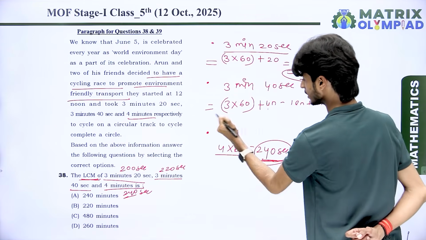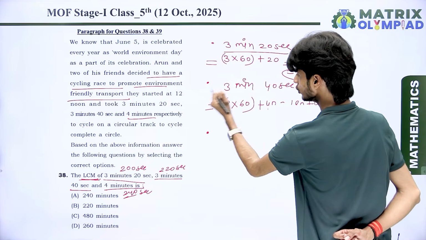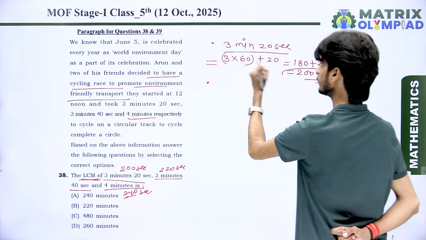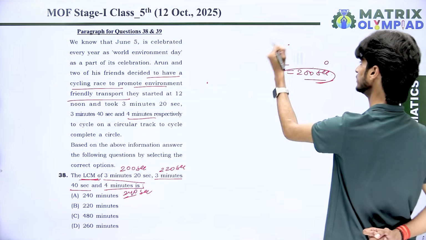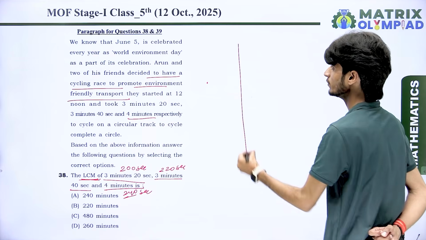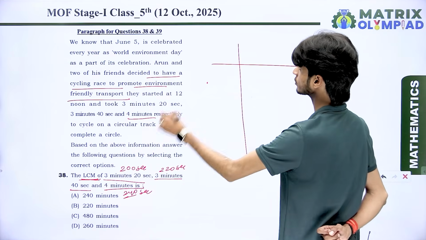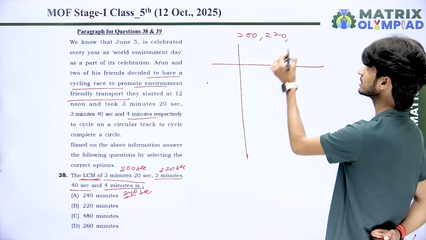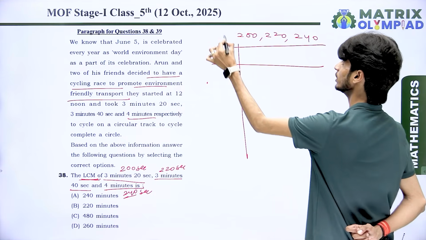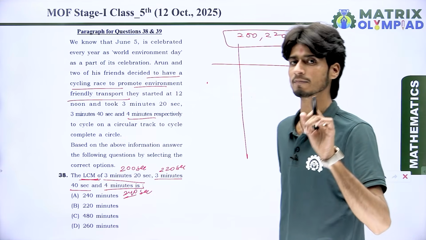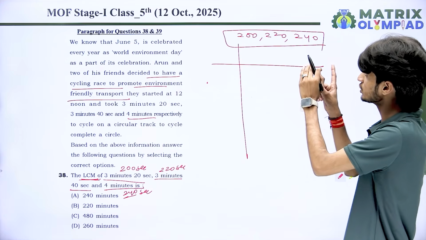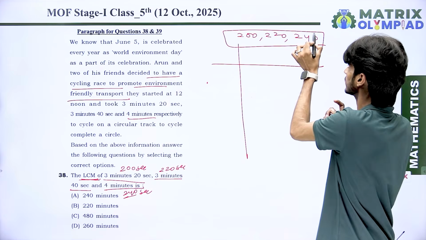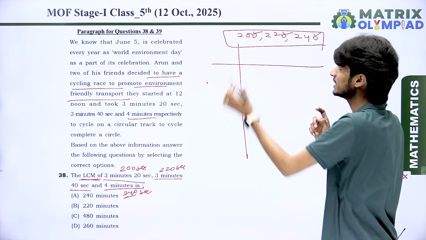So look at here very carefully. We want to find out the LCM of all those numbers. The numbers are 200, 220 and the remaining one is 240. First of all, look at the numbers. We have one 0 in each number.